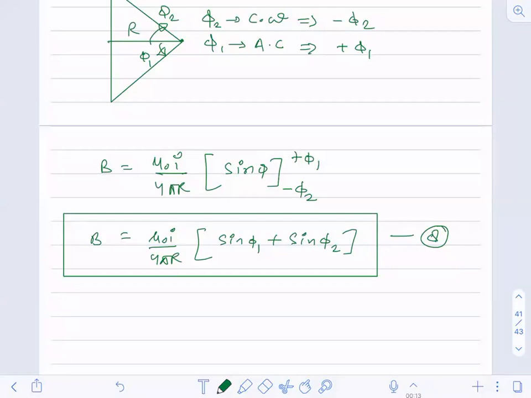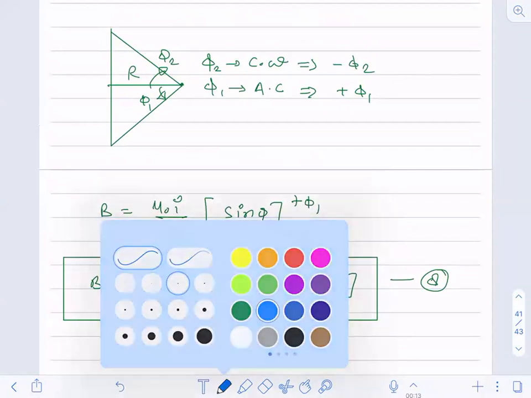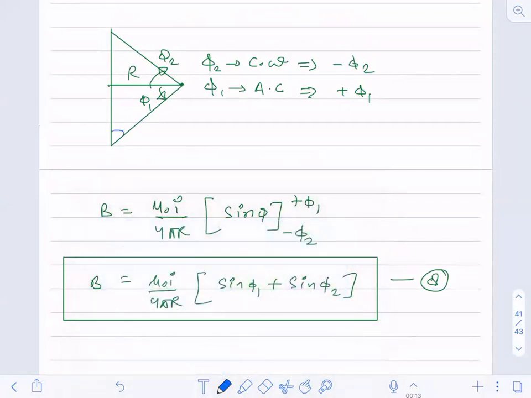Now, suppose this is phi 1 and phi 2, and if I consider these as alpha 1 and alpha 2. How did sine theta come? Integration of cos theta is sine theta. From there sine theta came.